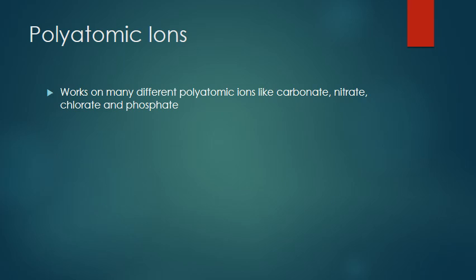So we can take any polyatomic ion, whether it's a carbonate, nitrate, chlorate, phosphate, or the previous sulfate, and you can change these. So you can have any kind of "ite" endings, hypoites, perates. Let's take a look at a couple of examples here.